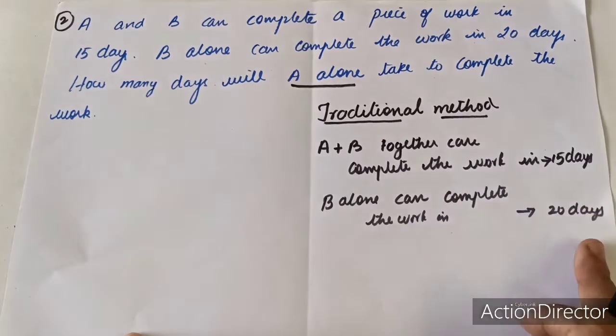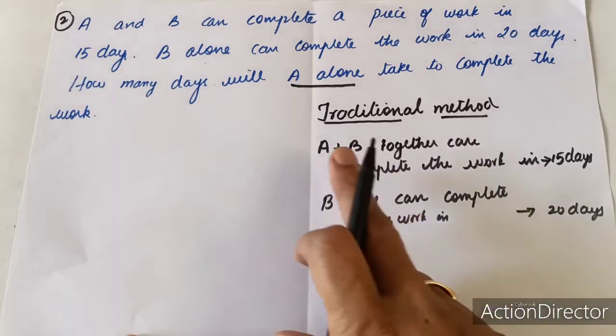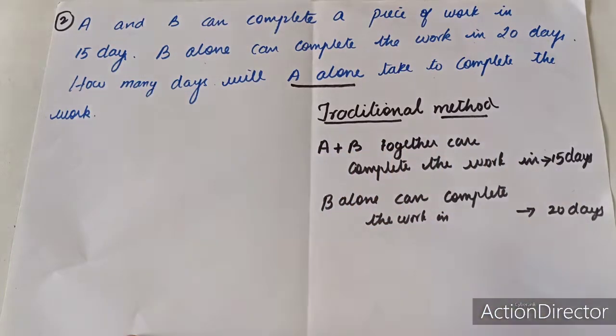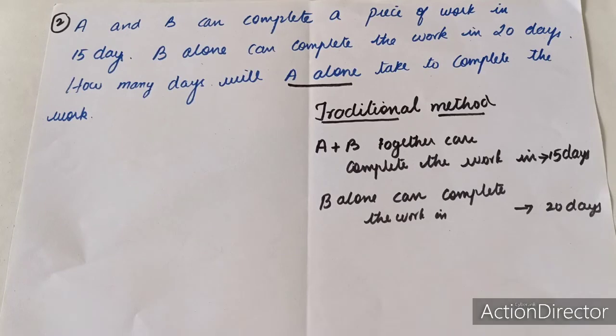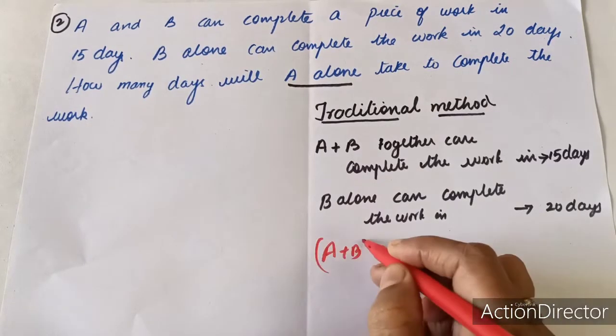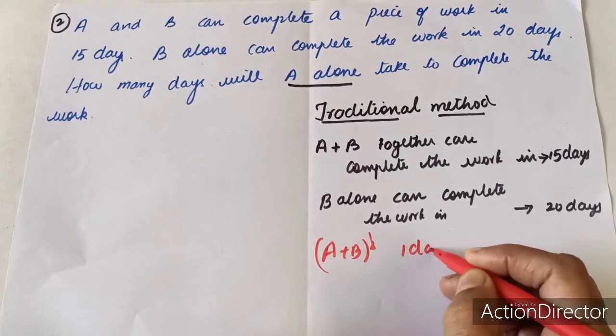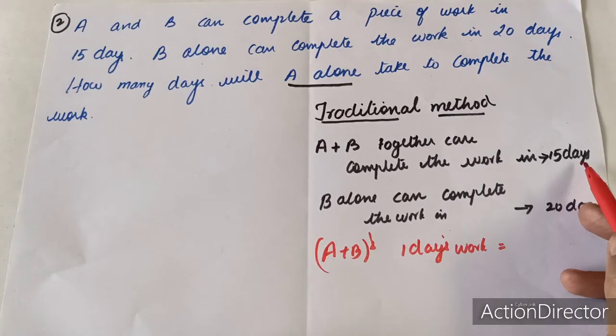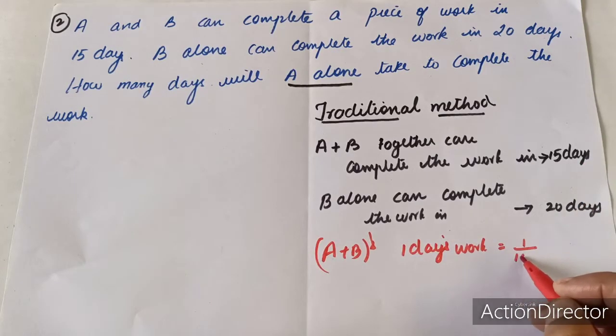So here the total number of days for completing the work is given. So the second step will be we had to find A plus B's 1 day's work. A plus B's 1 day's work will be equal to the reciprocal, that is 1 upon 15.